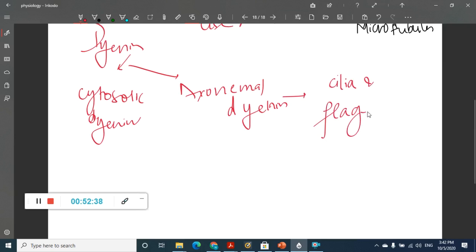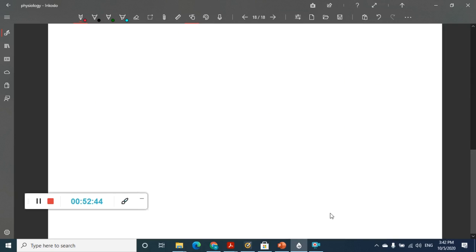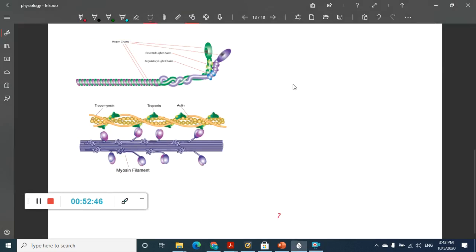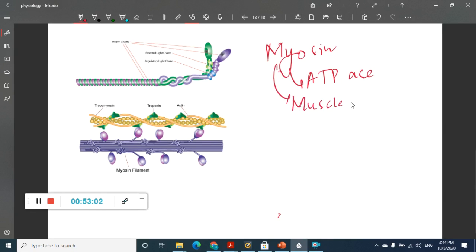Then the next molecular motor is myosin. Myosin uses ATPase and ATP, and it is involved in muscle contraction.